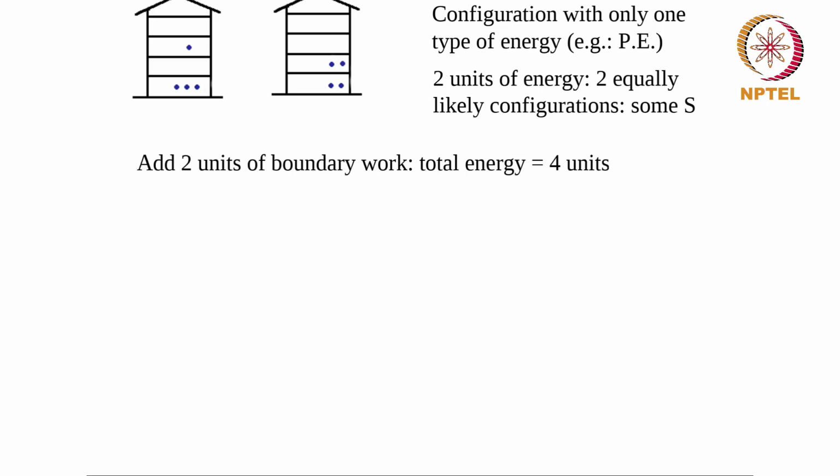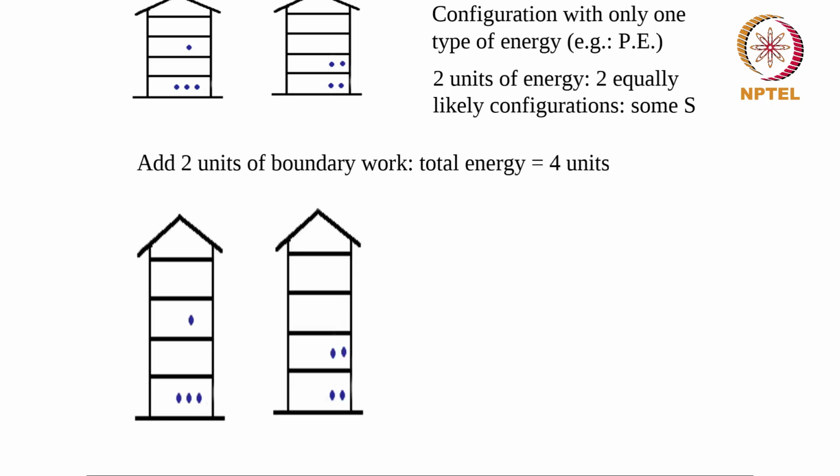So if I want to do 2 units of boundary work, I can stretch these buildings such that they become double the height compared to what they were. So when these objects are at this height, they have 0 amount of energy. When it is at this height, it had 2 units of energy. These are still on the ground, they have 0 amount of energy. It hasn't been drawn showing it exactly on the ground, but you can understand that if this was actually on the ground and I stretched it, they will remain on the ground still. So as long as they are in this box, the energy does not change.